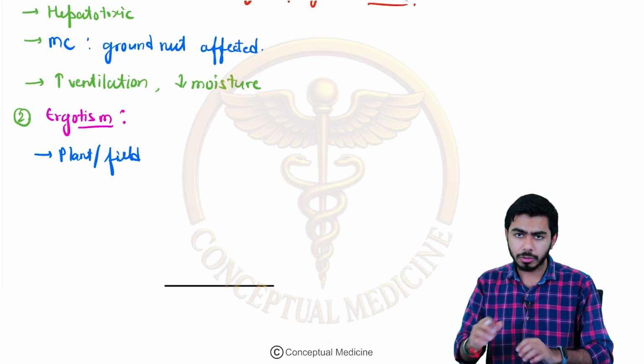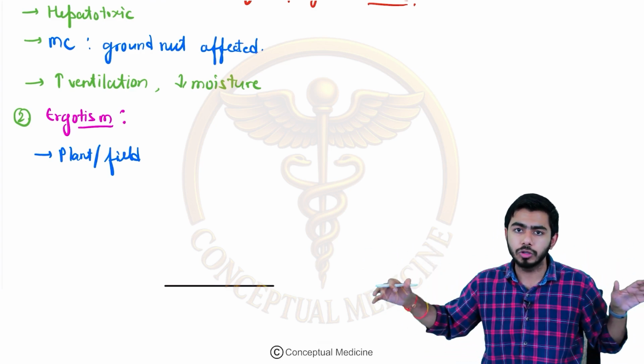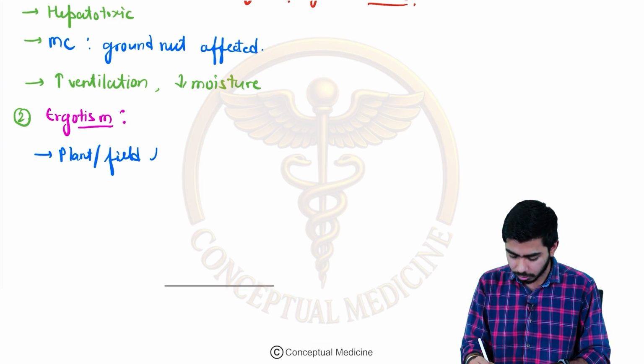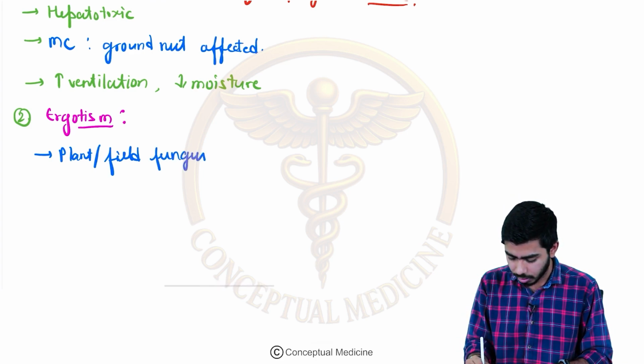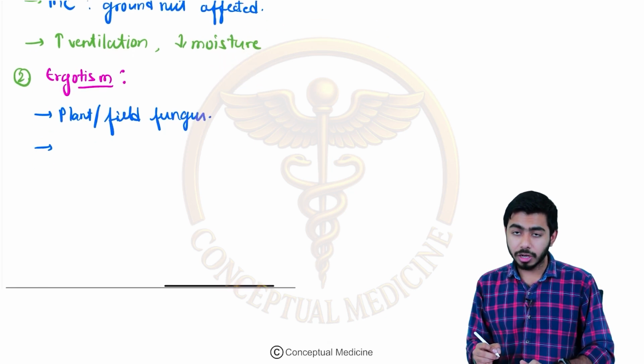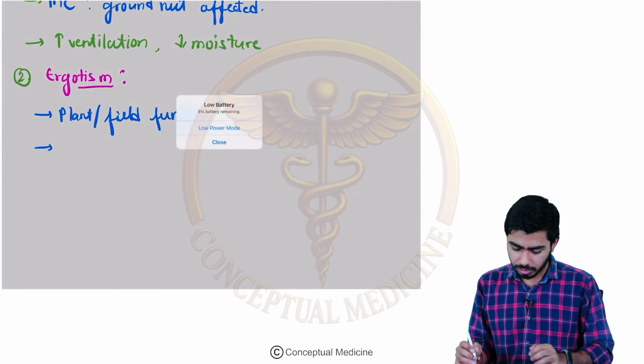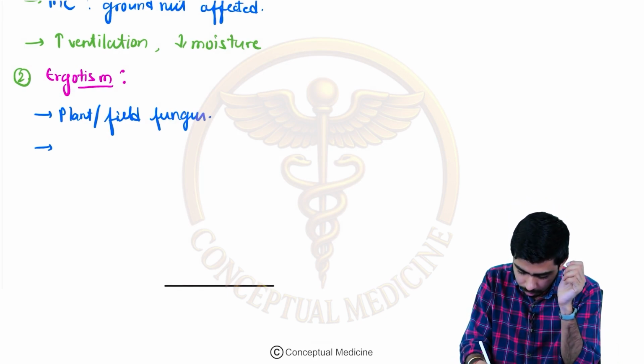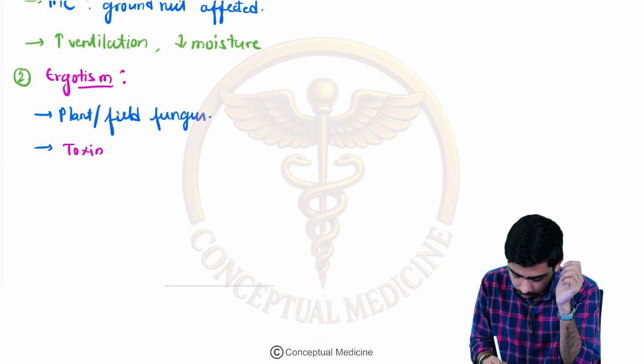But over here we are talking about the open field, the crops in the open field, so that is causing ergotism. Basically it is a plant or field fungus, and it is causing ergotism. The toxin over here is the ergot alkaloid.